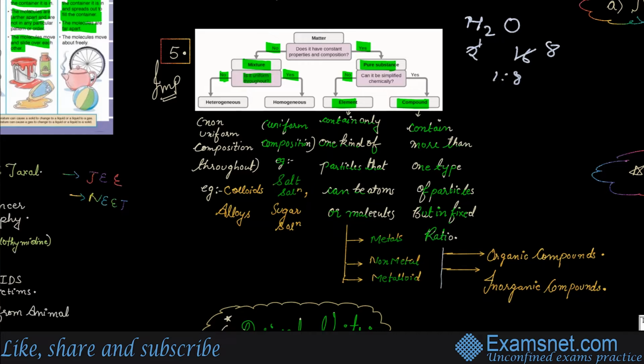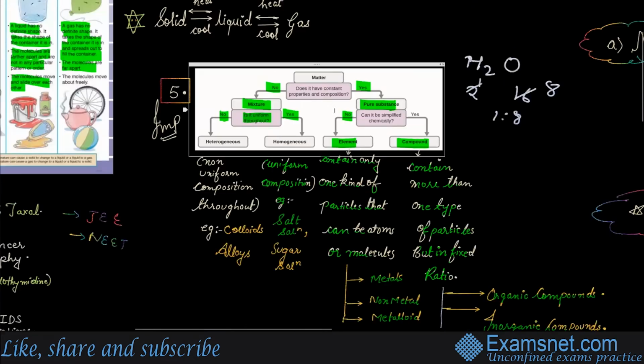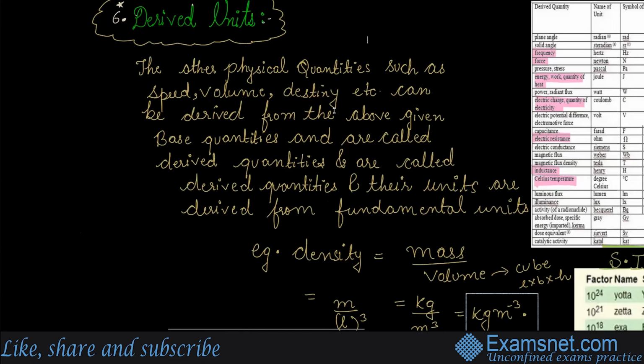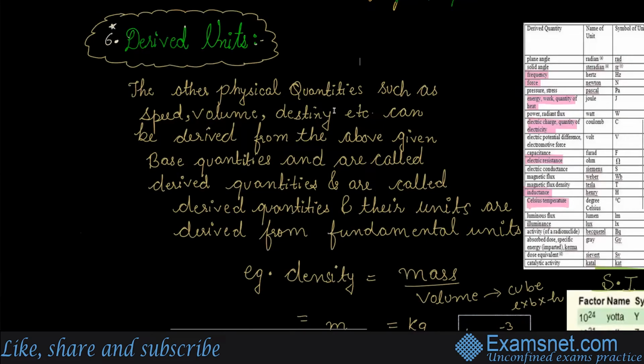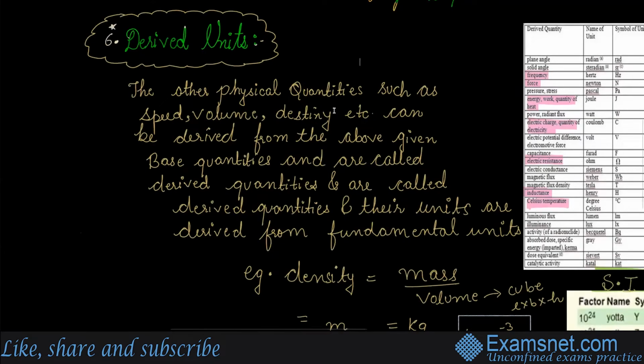Fixed ratio. And then compounds are divided into organic compounds and inorganic compounds. From this we will start our organic chemistry and inorganic chemistry hierarchy. So the start is, I hope, clear to you, and this is even given in the NCERT. Very basic lecture, very easy lecture. You will not realize from where we have started and which question we will reach. Okay, so stay tuned with us.